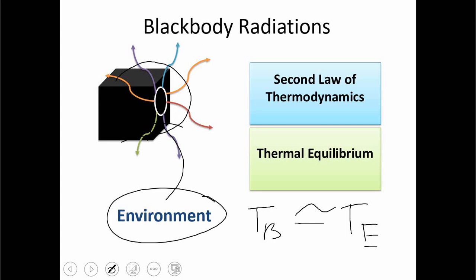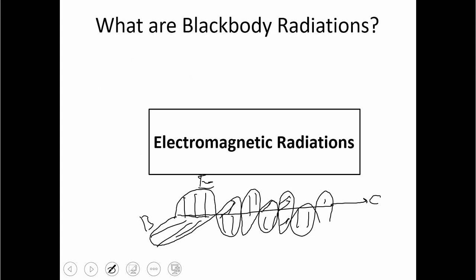What does it mean that they are electromagnetic radiations? Actually, electromagnetic radiations are made of two components, that is the electric component, which is from the electric field, and the magnetic component, which is from the magnetic field, and they are perpendicular to each other. That means that the electric field oscillates in a plane and the magnetic field oscillates exactly in the plane which is perpendicular to the electric field, and the radiations move in the direction which is perpendicular to both the electric and magnetic field. So the next question is, where do we find such electromagnetic radiations?